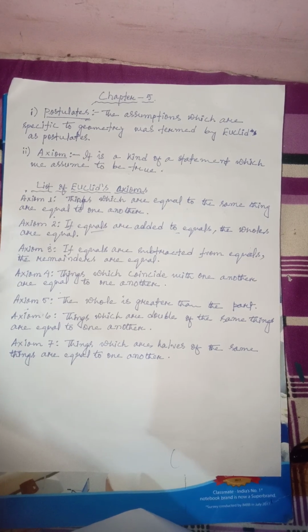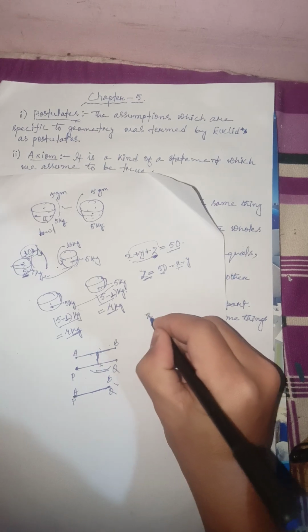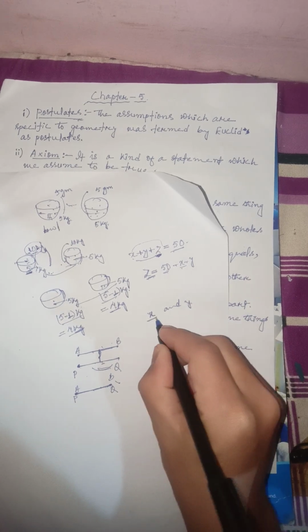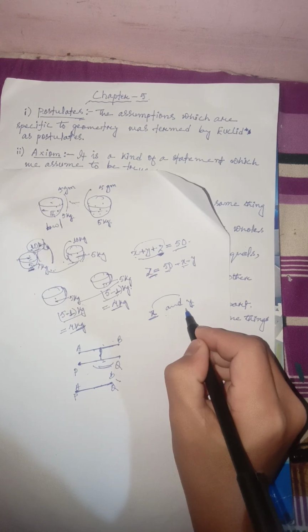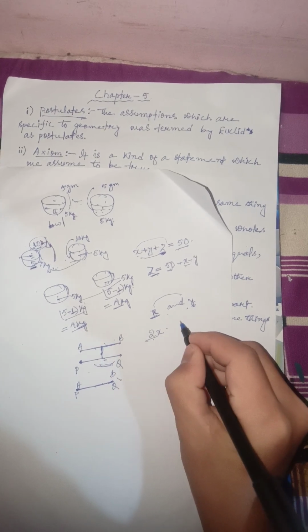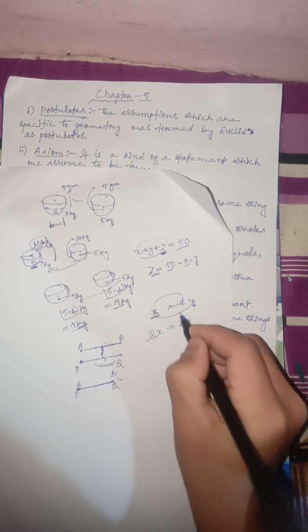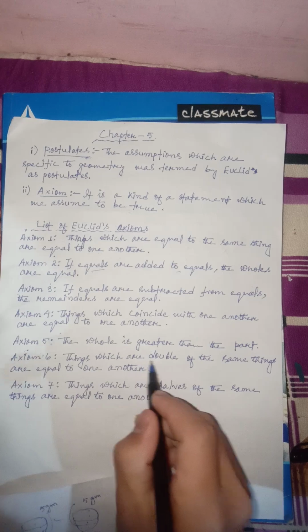In example number 6, we have things which are double of the same thing are equal to one another. In this case, let me take two variables. The first variable that we are going to take is x, and the second variable that we'll take is y. Now if these two are doubled, then they are equal to each other again, right? So let us double it. Let us multiply this x with 2 and this y with 2. And after that, these are the same according to the axiom, things which are double of the same thing.